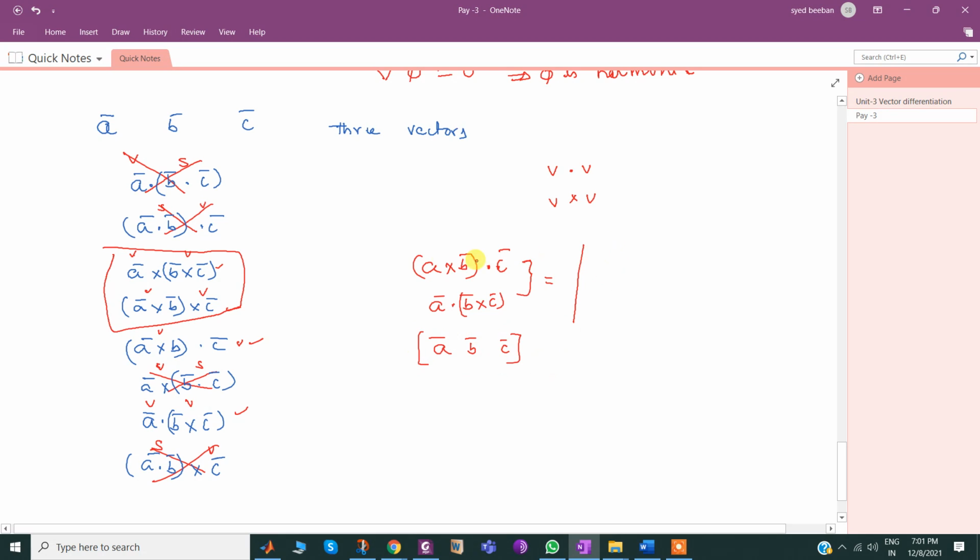This can be simplified as follows. Suppose a bar is taken as a1 i bar plus a2 j bar plus a3 k bar, b bar is defined as b1 i bar plus b2 j bar plus b3 k bar, and c bar is defined as c1 i bar plus c2 j bar plus c3 k bar.